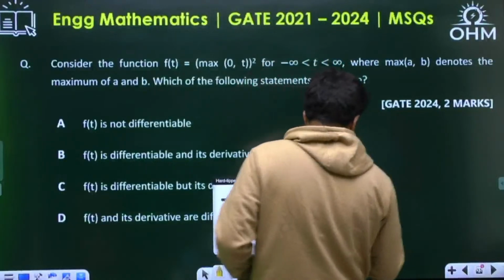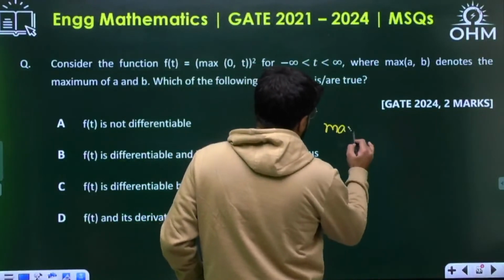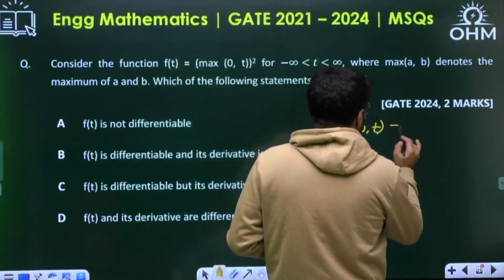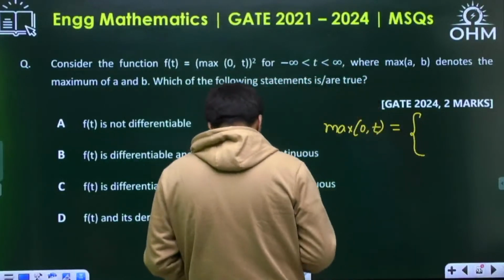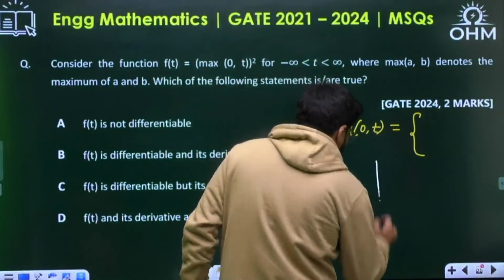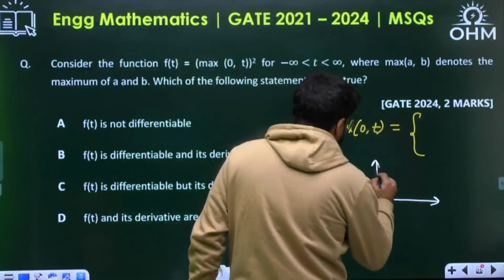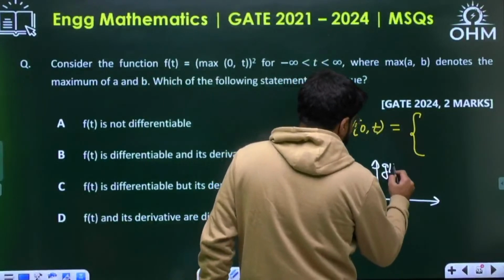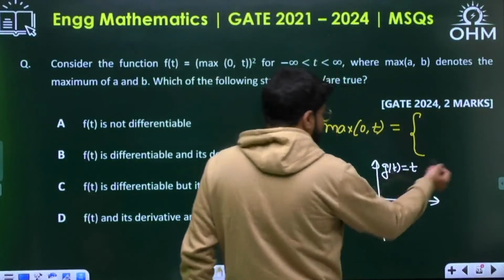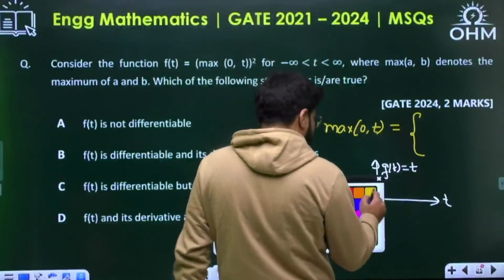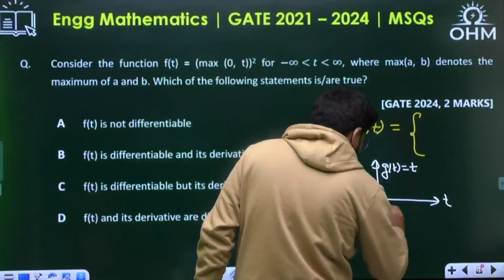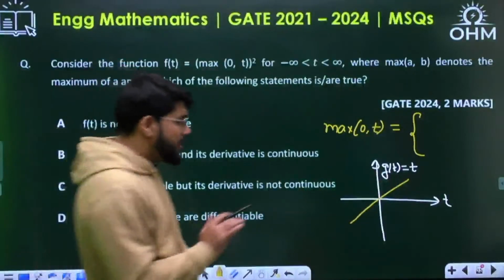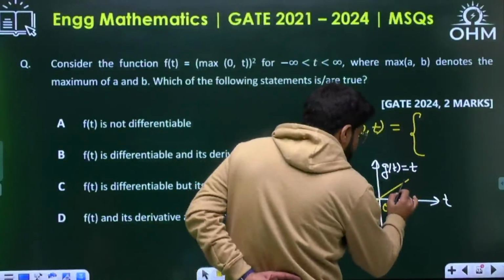First of all, let us talk about max of 0 comma t; the whole square we'll do later. If I only want to draw a function, suppose g(t) equal to t, it is just like a y equal to x relation. This will just be a straight line, a ramp function. So when t is greater than 0, t is more.